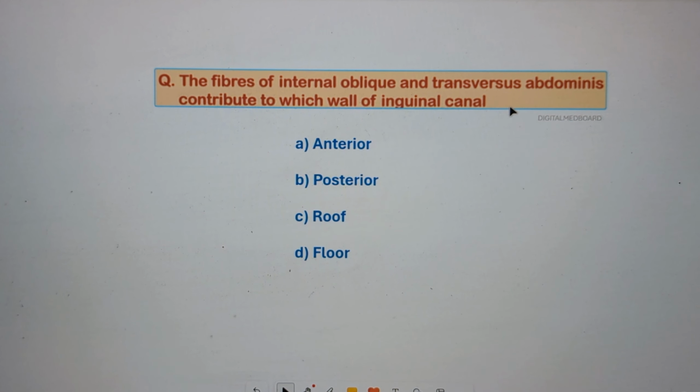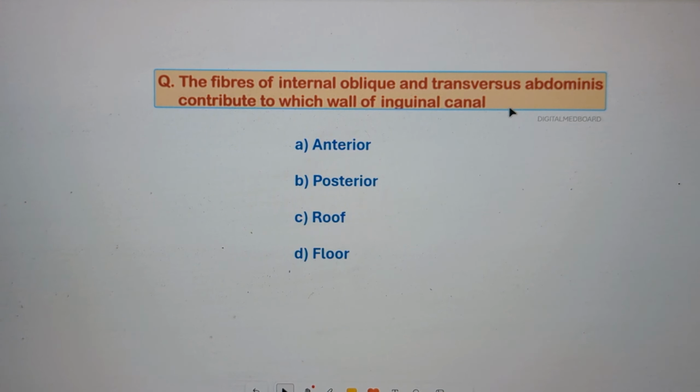We got a question. The fibers of the internal oblique and transversus abdominis contribute to which wall of the inguinal canal? This is a controversial question. Based on our discussion, the fibers of the internal oblique and transversus abdominis are arching fibers that contribute to both the roof and the posterior wall.